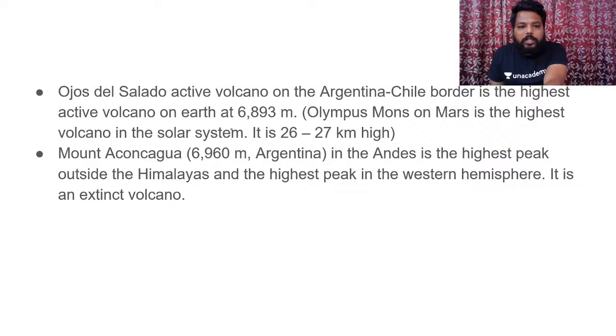So if you see Ojos del Salado, which is an active volcano on the Argentina-Chile border, it is the highest active volcano on the earth. It is somewhere around 6893 meters. Done. And Mount Aconcagua, which is present in the Argentina region in the Andes, is the highest peak outside the Himalayas and the highest peak in the Western Hemisphere. And it is an extinct volcano.